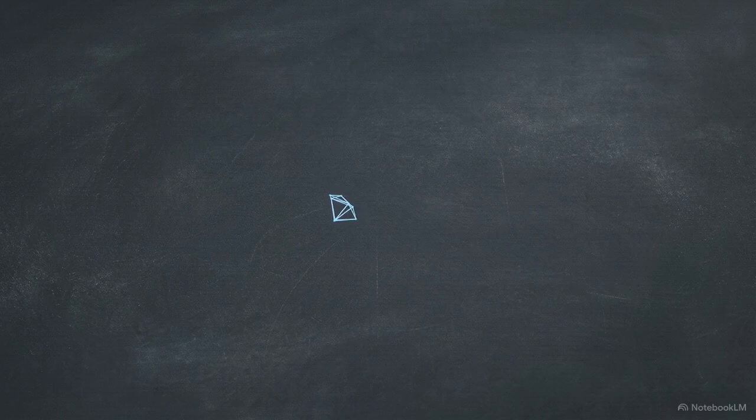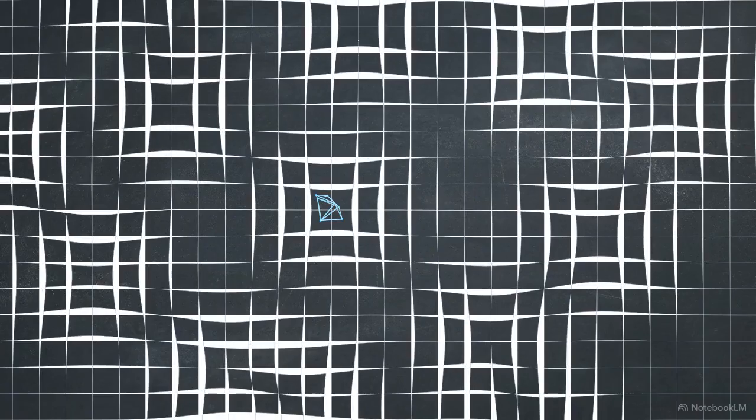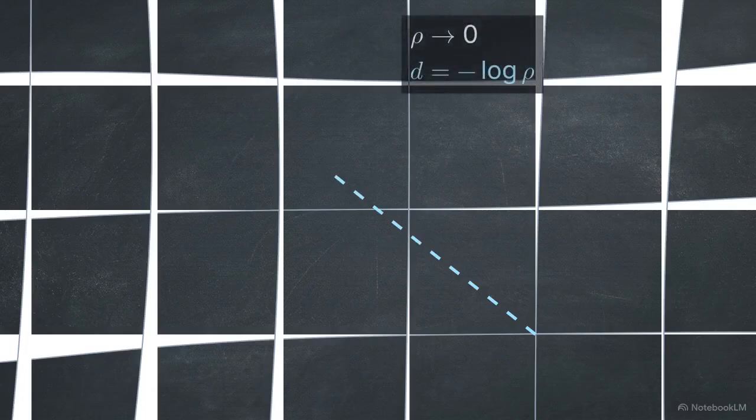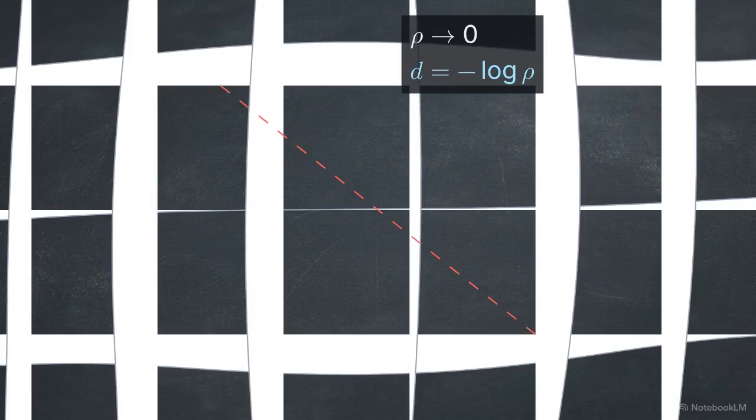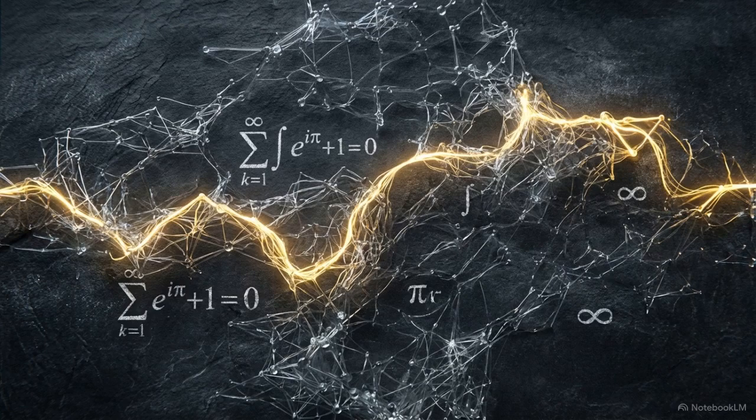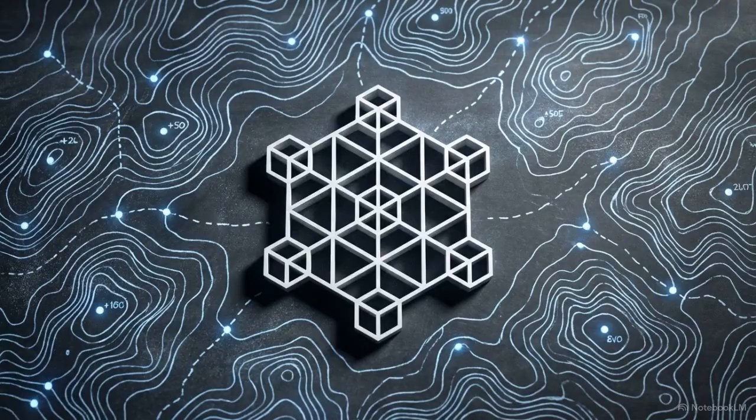As trillions of these persistent knots interact, they form a vast interconnected network. This web reveals that our perception of geometric distance is actually an interpretation of network health. We perceive distance when relational accessibility drops. The harder it is for information to cross between 2 points, the more space we see between them. In this framework, distance is the negative logarithm of that connection strength. The propagation operator then dictates how disturbances move across this network of connections. Space is a map of stable adjacencies, meaning physical proximity is an outcome of network accessibility, not a cause of it.